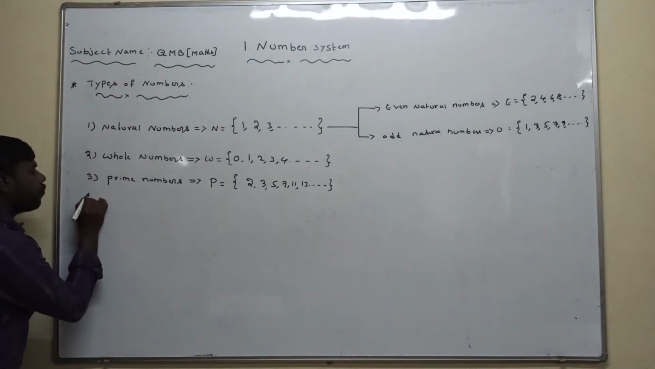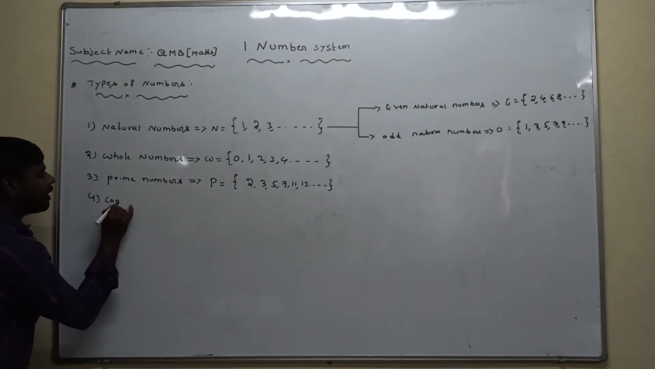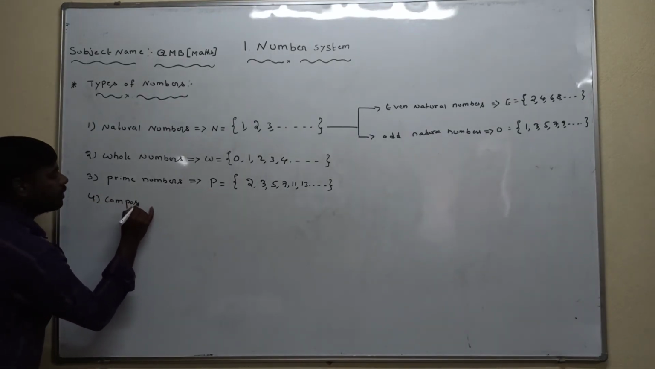Next, the fourth one is composite numbers.